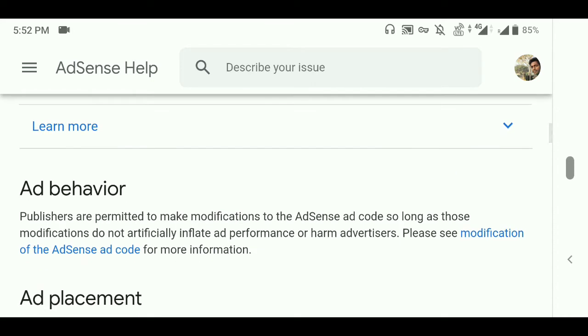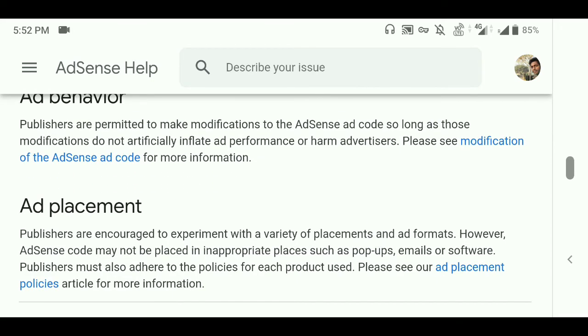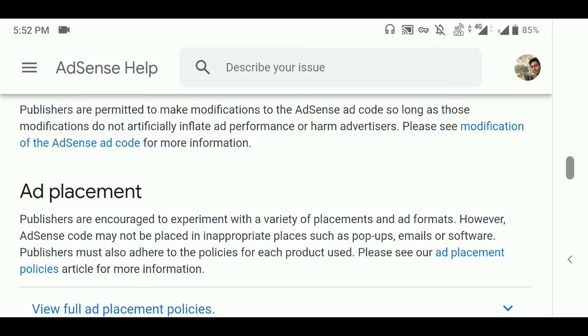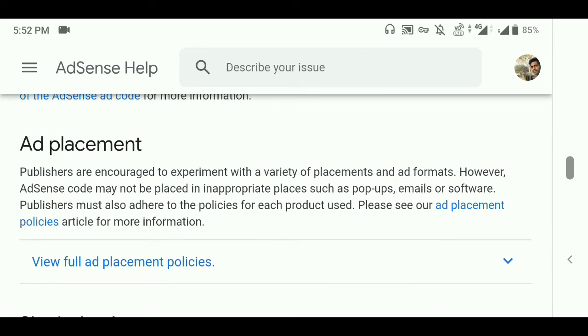Ad behavior and ad placements is nothing but you should not add ads before the button, above the button, or below the buttons. When you click here, you should not keep an ad below it, as it leads to your ads being disapproved in Google AdSense. Also, you should not click on your own ads, and the ads should not be more than 50% of your article. The article should be more and the ads should be less than 50%. It is the main reason your account will be terminated. If you add more ads, your account will be terminated.